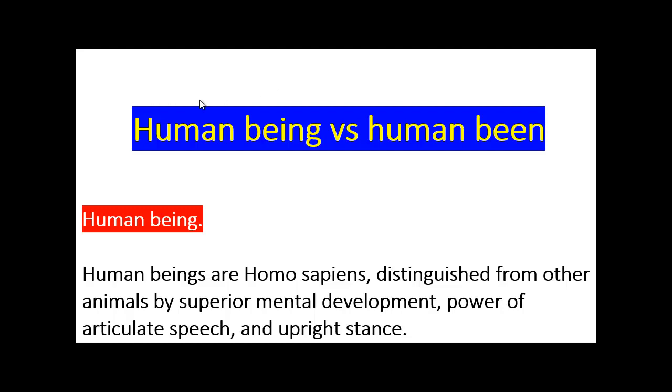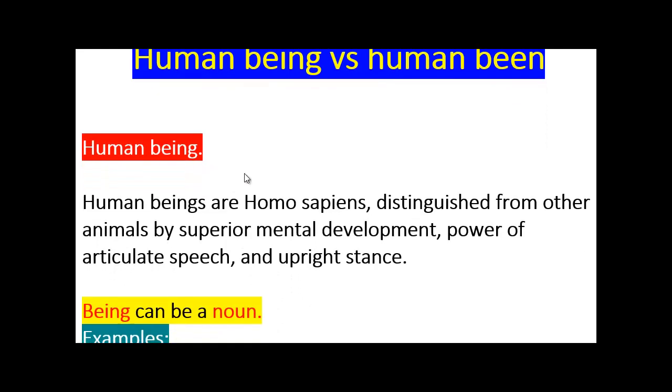Now, coming to the subject of human being versus human been. Human beings are Homo sapiens, distinguished from other animals by superior mental development, power of articulate speech, and upright stance. We are human beings. We stand upright. We communicate in complicated words and sentences, and we have superior mental development. We keep thinking and inventing and developing things. That's what distinguishes us from other animals and species. That's what we call human being.